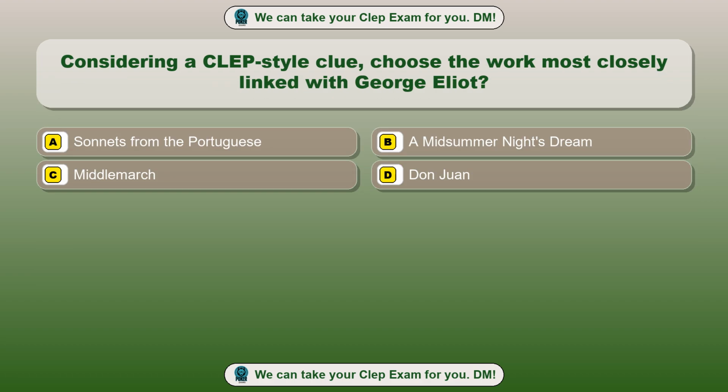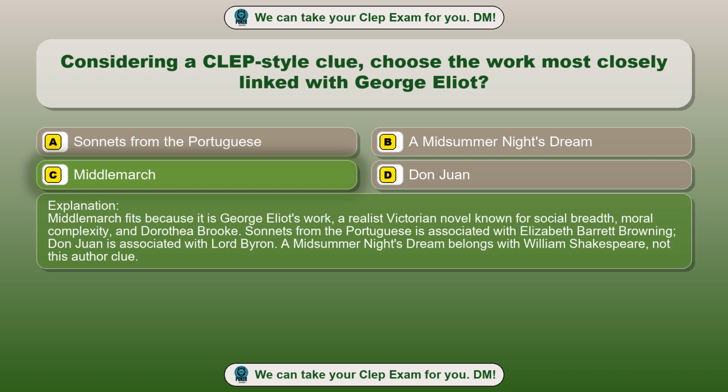Question 47. Considering a CLEP-style clue, choose the work most closely linked with George Eliot. Option A, Sonnets from the Portuguese. Option B, A Midsummer Night's Dream. Option C, Middlemarch. Option D, Don Juan. The correct answer is option C, Middlemarch. Middlemarch fits because it is George Eliot's work, a realist Victorian novel known for social breadth, moral complexity and Dorothea Brooke. Sonnets from the Portuguese is associated with Elizabeth Barrett Browning. Don Juan is associated with Lord Byron.